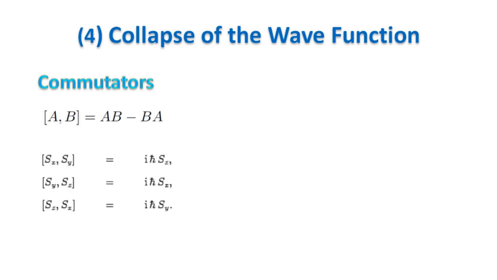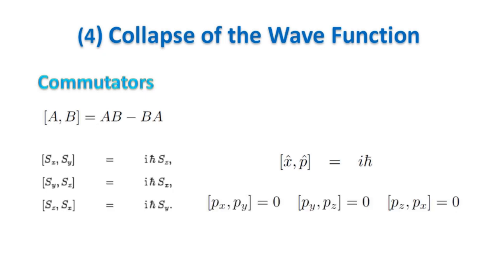For example, we cannot measure the spin along different axes because their operators do not commute. If we apply the commutator to them, we get a non-zero result. The same is true for the position and momentum operator. This is another way to express the uncertainty principle. However, for a particle in three-dimensional space, we can measure quantities relevant to different axes simultaneously because their operators commute.